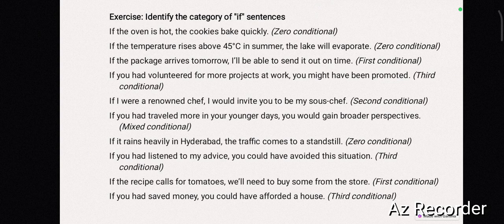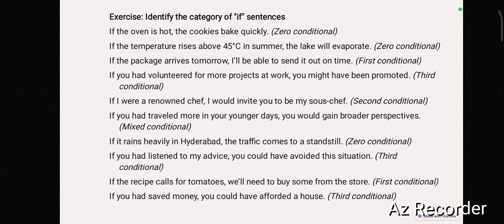Now look at these examples. First we'll look at the zero conditional sentences and then we look at first conditional sentences. So the first sentence: If the oven is hot, the cookies bake quickly. So every time when the oven is hot and you put cookies, it will bake quickly. When you look at both the clauses, you find that both the clauses are in simple present tense.